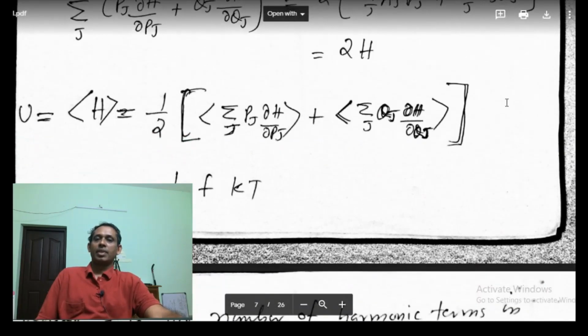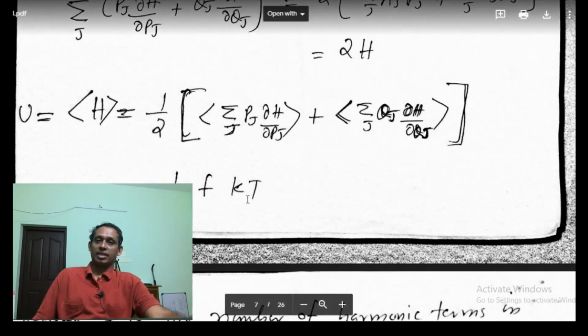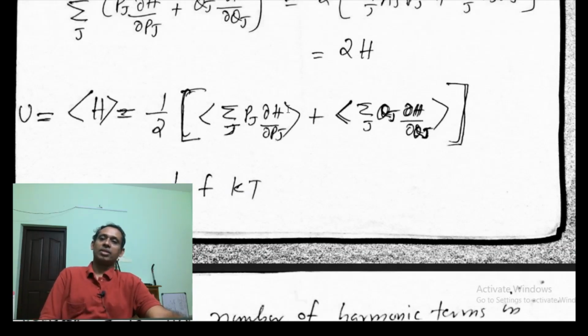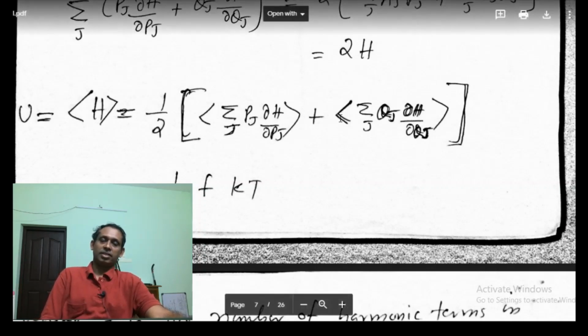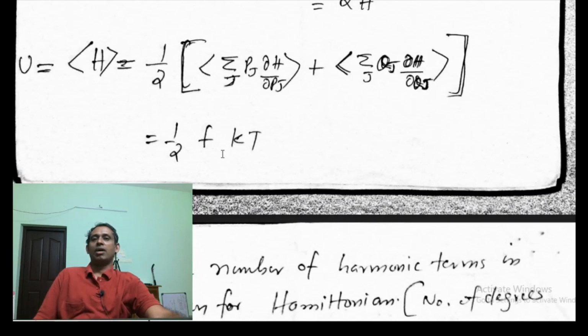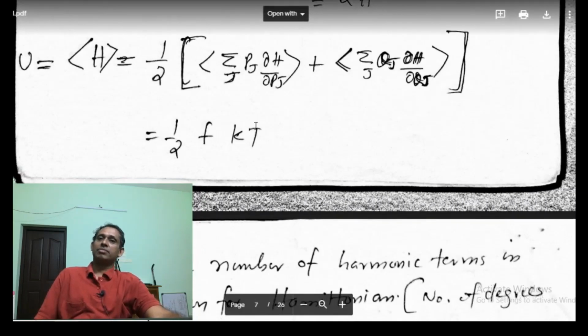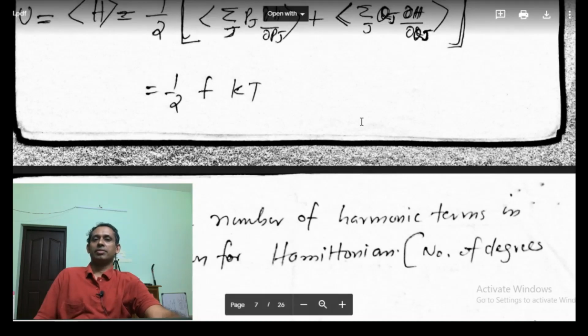Here each of these expectation values, pj dou h dou pj, will give us kT. Here also the expectation value of qj dou h dou qj will give us kT. So if there are f terms in it, we will have half f kT.